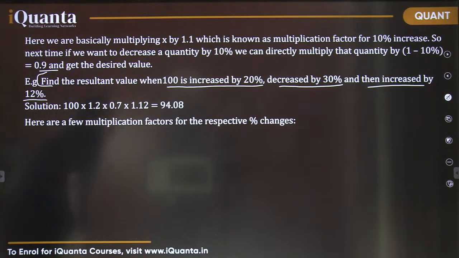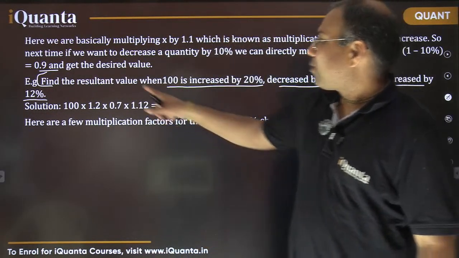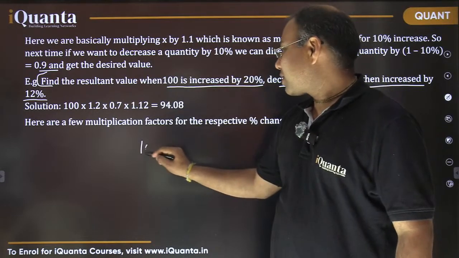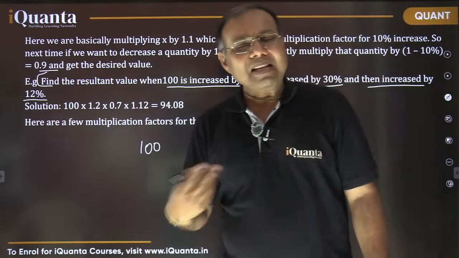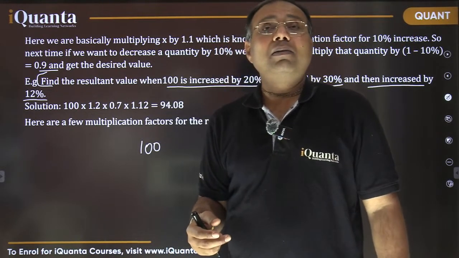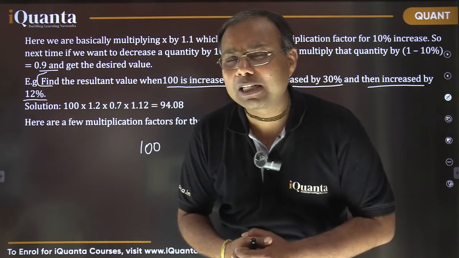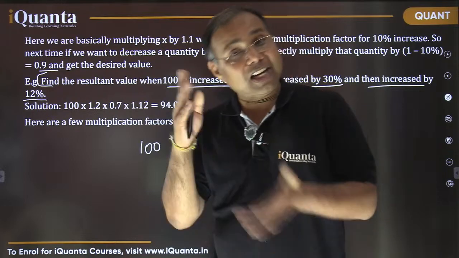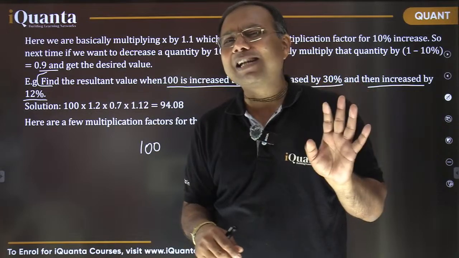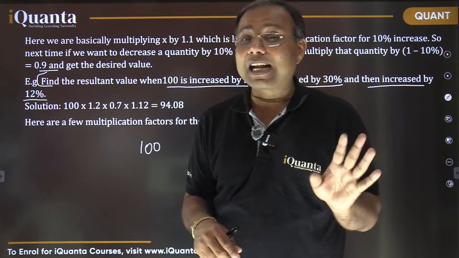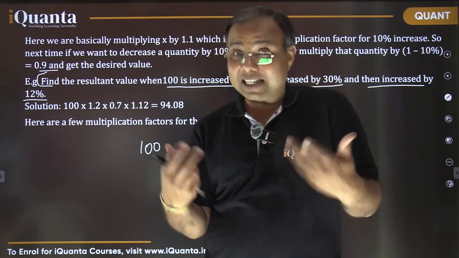Yes, 94.08 is perfectly fine. So basically, how do we write? The value was 100. This 100 is first being increased by 20%. These increases can be made in terms of decimals. The multiplying factors can be used in terms of decimals. They can be used in terms of fractions also. Or sometimes people try to avoid using multiplying factors, and then the calculation becomes a little tricky. But anyway, let's see that also.